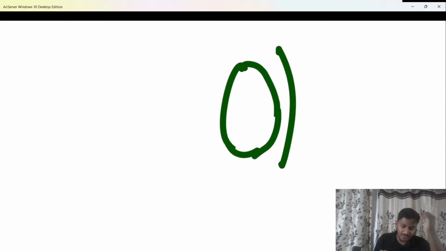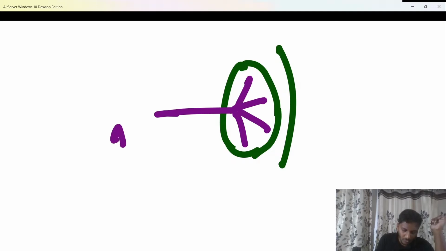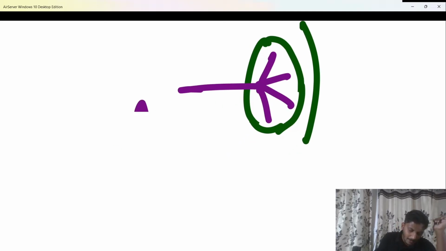So now here what happens is beta, for example, this is the auriculotemporal nerve. Now this auriculotemporal nerve, we know beta, it gives secretomotor fibers to the parotid gland.